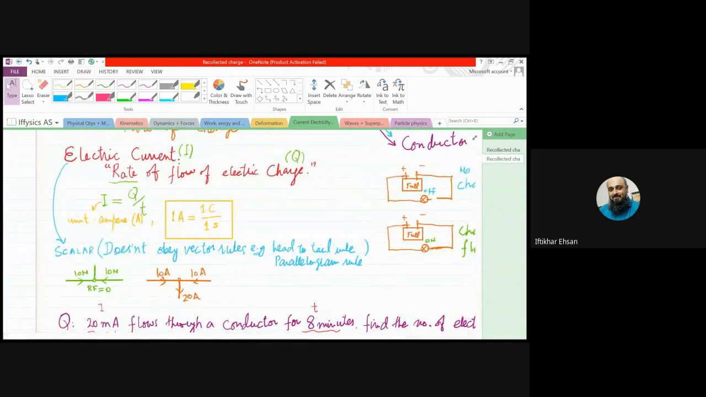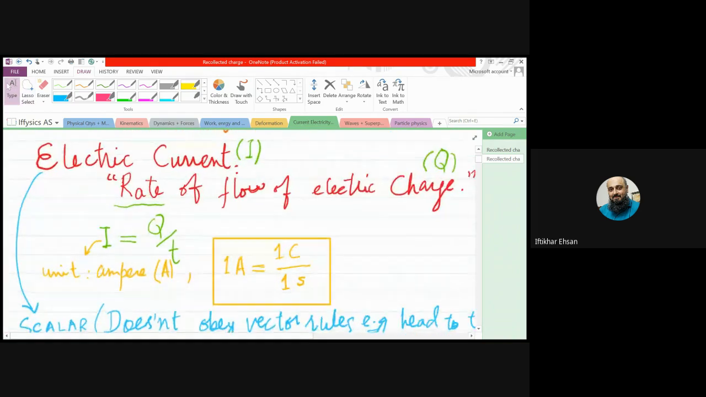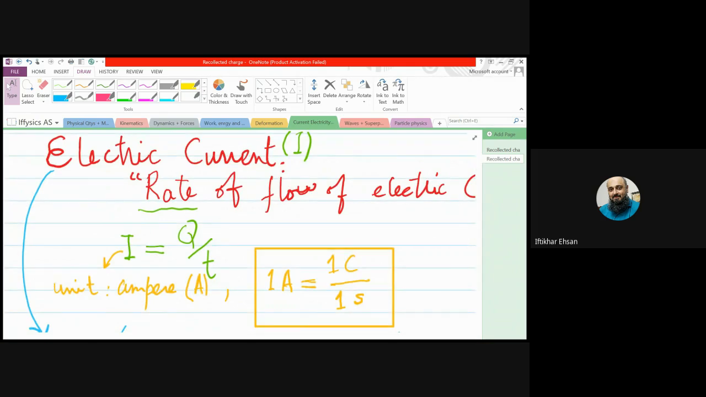So electric current comes when the charge flows, and it depends how fast the charge flows, how fast something happens. For that, we use the word rate. Rate means how fast something happens. So the faster the charges flow, the larger the current.